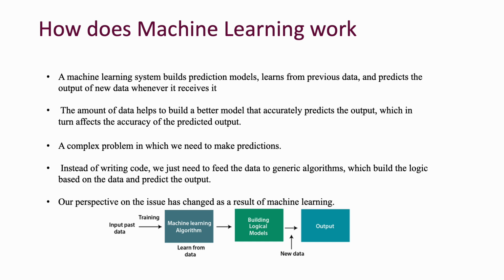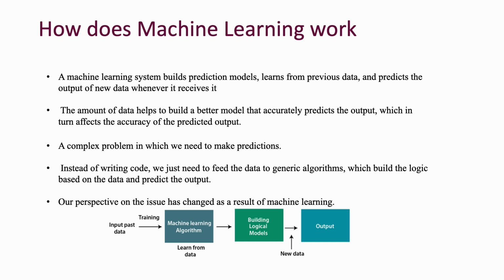How does machine learning work? A machine learning system builds prediction models, learns from the previous data, and predicts the output of new data whenever it receives it. The amount of data helps to build a better model that accurately predicts the output, which in turn affects the accuracy of the predicted output. Instead of writing code, we just need to feed data to a generic algorithm, which builds the logic based on the data and predicts the output.